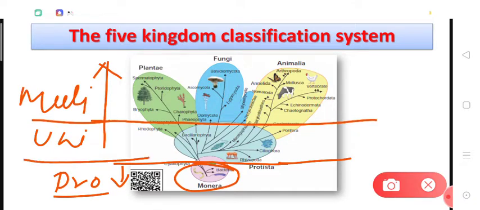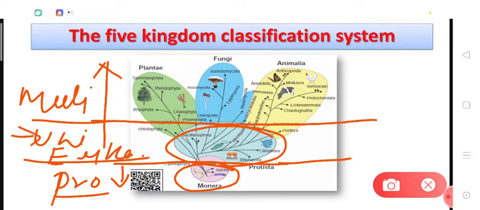We have already drawn the first line: below it we put prokaryotic, and above it we put eukaryotic organisms. So dear students, the organisms coming between these two lines have two features: one, that they are unicellular, other, that they are eukaryotic. So these organisms were given the kingdom Protista.